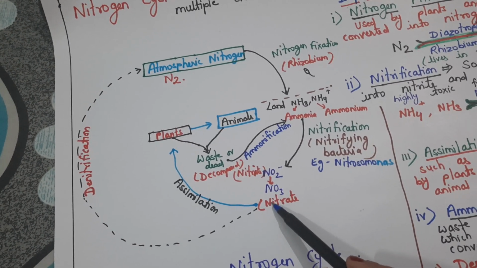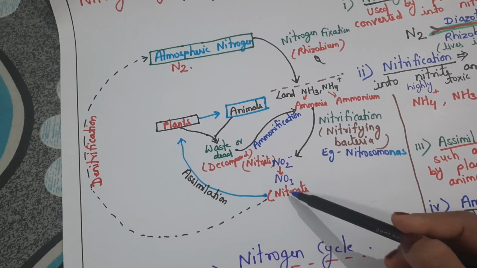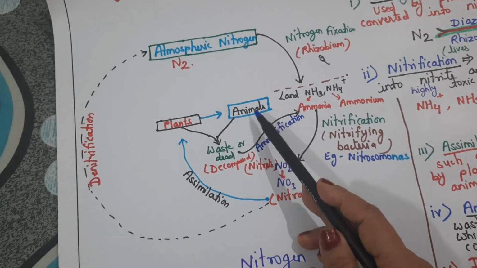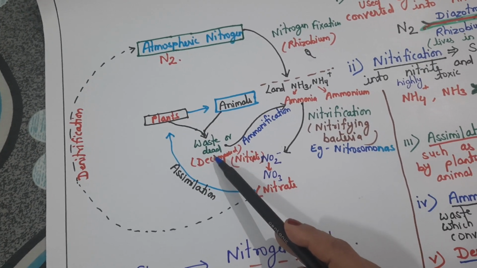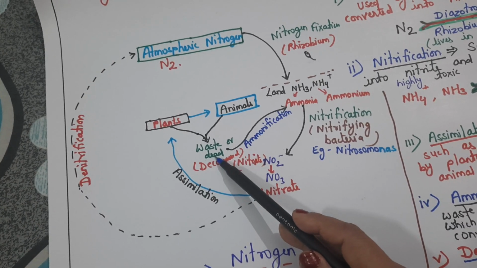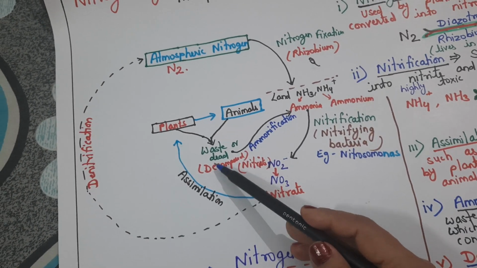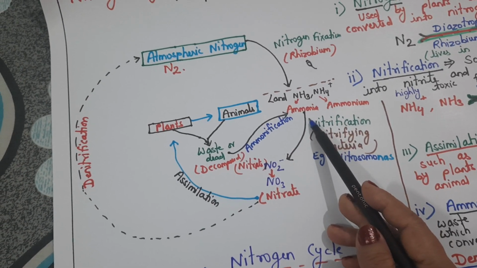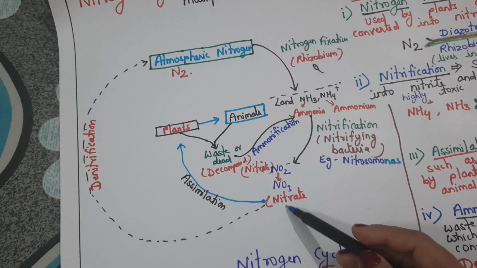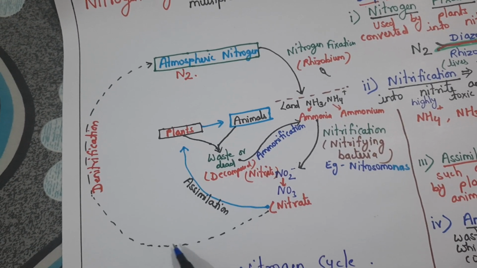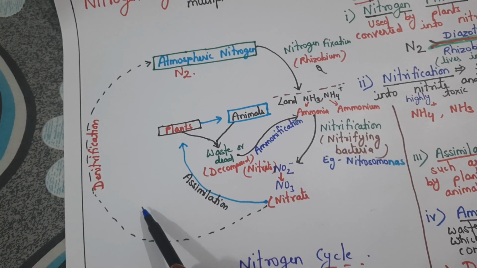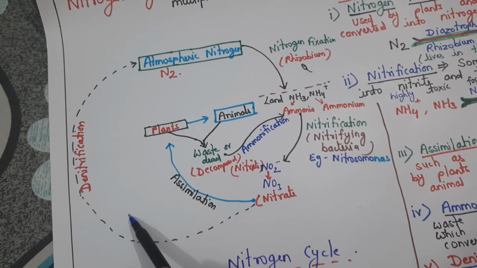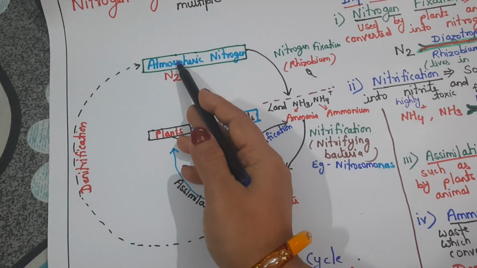Again, by the process of assimilation plants use this nitrite or nitrate for making protein. The plant is consumed by animals, and after death and decay of the plants and animals, whatever waste or dead matter there is is decomposed by decomposers, and by the ammonification method it is converted back to ammonia, and ammonia is again converted into nitrate. By the denitrification process, the bacteria or microorganisms present in the soil break the nitrogenous compound, use the oxygen present in it for their respiration, and nitrogen gas is again returned back to the atmosphere.